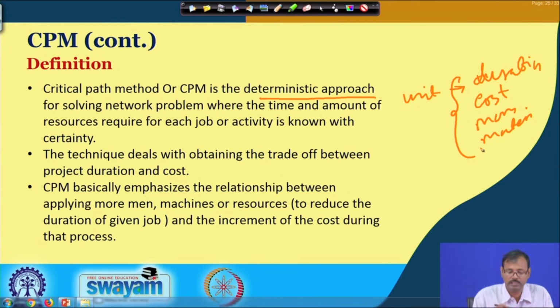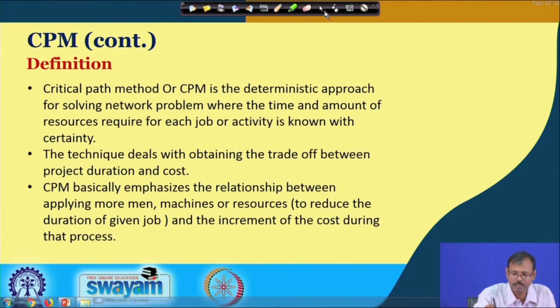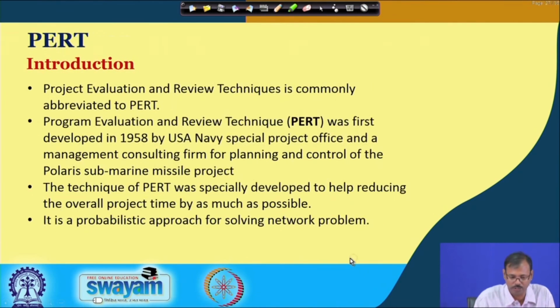This is the essential requirement where these methods are being introduced. That is why this method emphasizes the relationship between man, machines and resources with particular reference to the time duration. That is the basic part of this critical path method.